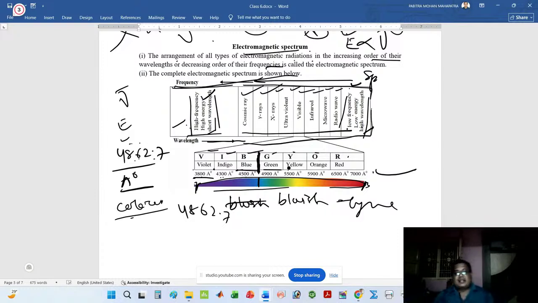If you break the visible radiation, then it gives a seven color pattern. That is violet, indigo, blue, green, yellow, orange, red. Look at that. This is a spectrum, and in this spectrum all the colors are arranged in a particular manner.